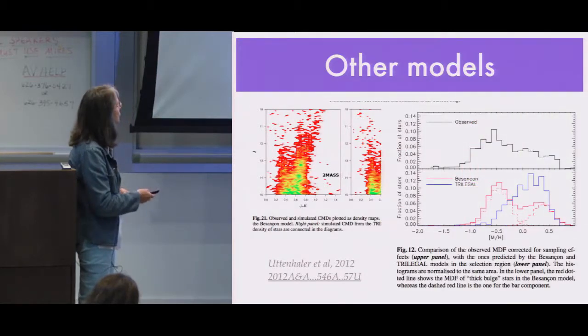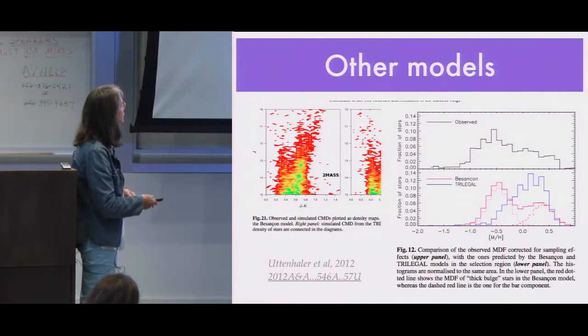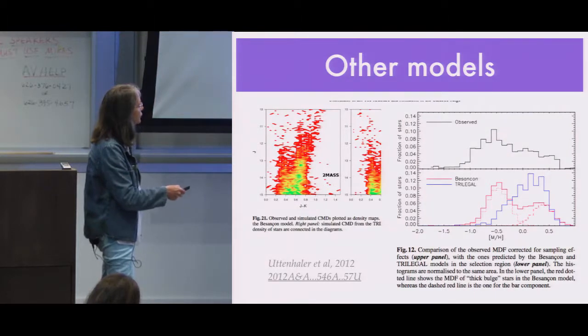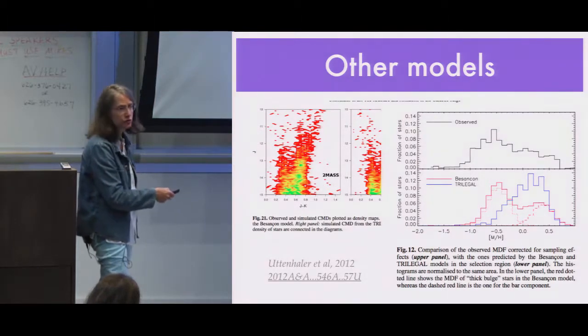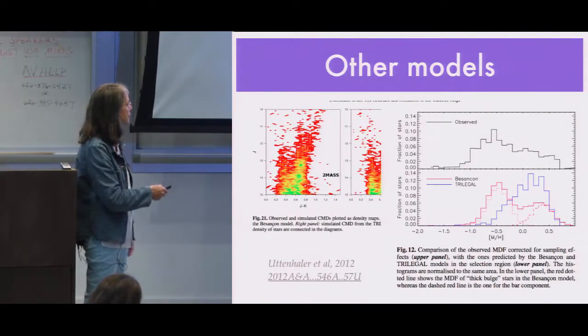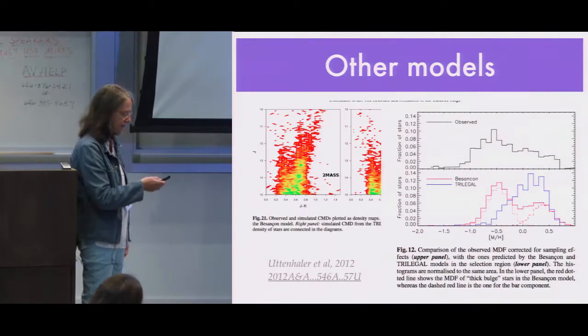So now if you compare the metallicity distribution of the two models with data from Hüttenhalder, for example, you see the observed distribution, and you see the distribution predicted by the Besançon model and the one by TRILEGAL, and there are strong differences in this region. This is because of the thick disk population, which is differently predicted by the two models.